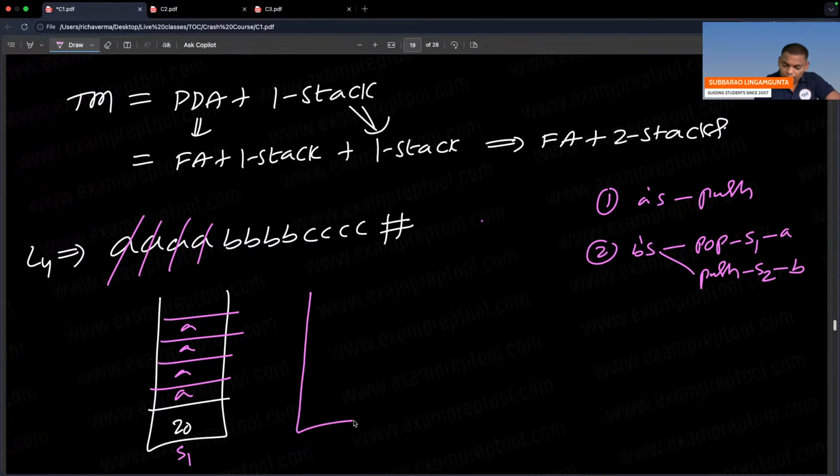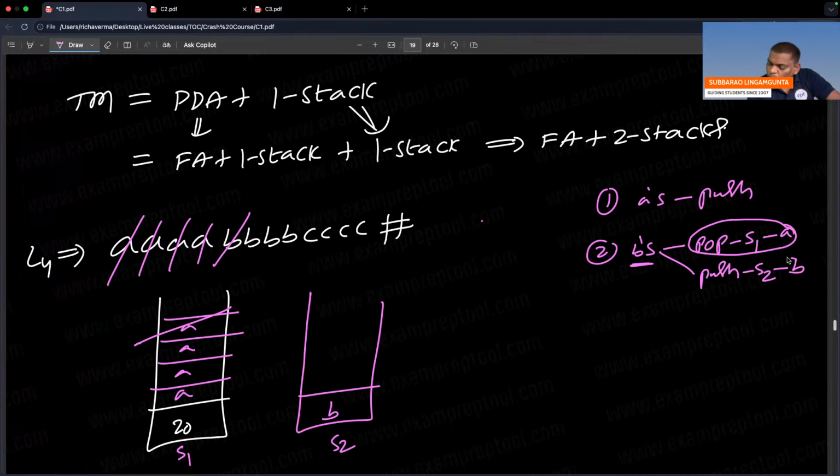Carefully understand. Whenever B is coming, for every B, pop A from S1 and push B into S2. 2 operations you should do.